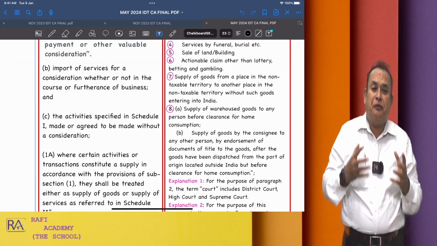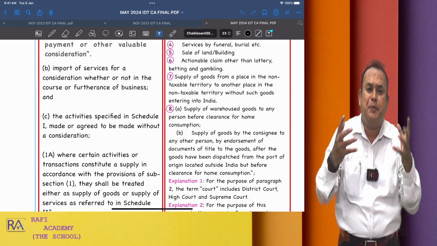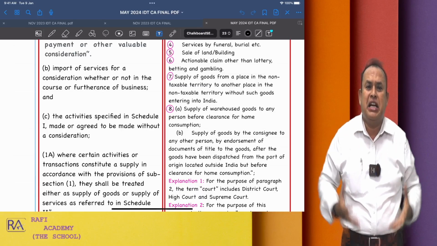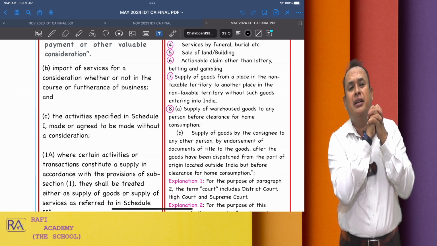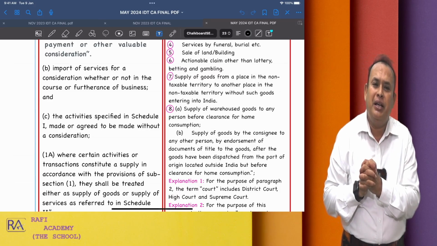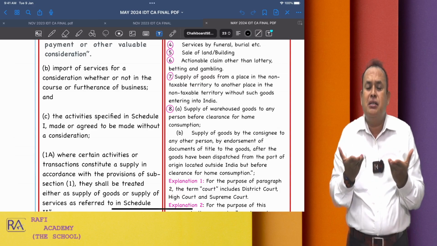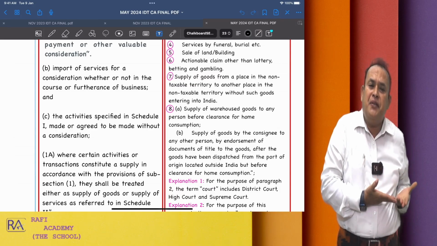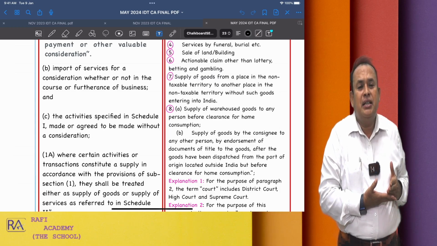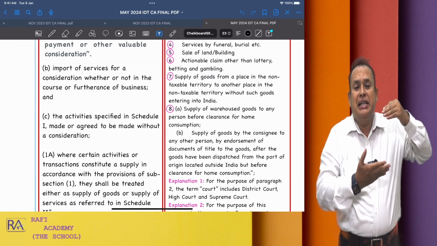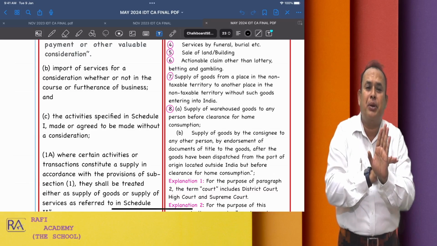So the first and foremost chapter of your final level is a combination of scope of supply, place of supply, value of supply, time of supply, levy on supply, followed by exemption of supply, exempted supply.